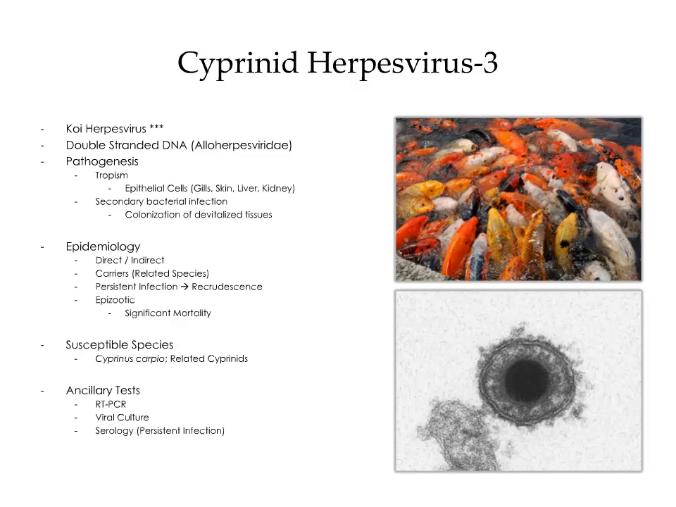In regards to epidemiology, transmission is either direct or indirect. Related species can serve as carriers. Certain individuals can develop persistent infections, which can result in recrudescence during periods of stress. Epizootics typically result from the introduction of persistently infected individuals into naive populations. This can result in significant mortality. Susceptible species include Cyprinus carpio, also known as the koi. The virus can also infect related cyprinids. Ancillary testing is available, including real-time PCR, viral culture, and serology to detect persistently infected individuals.